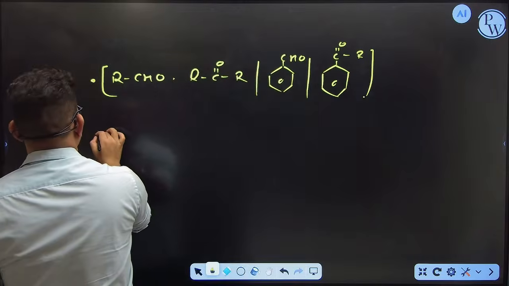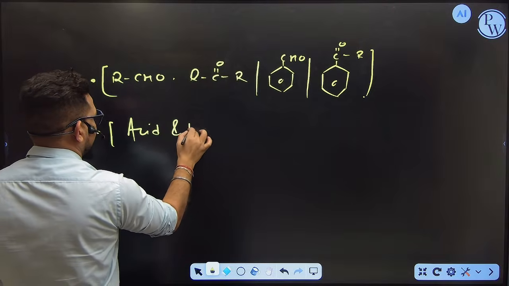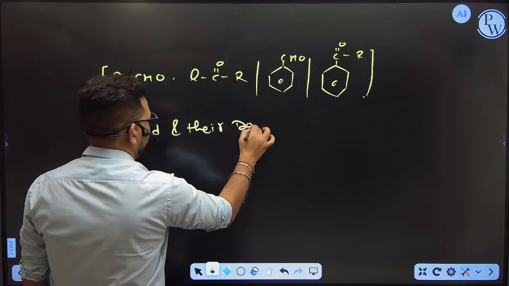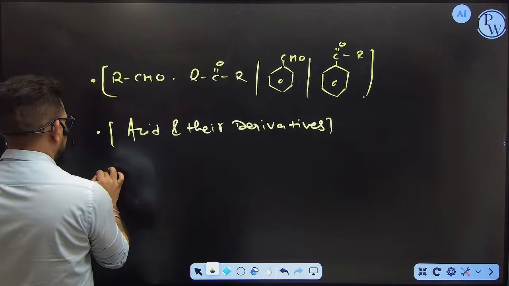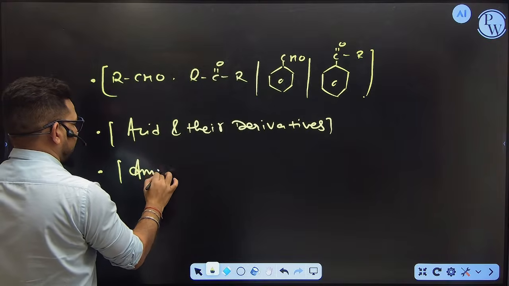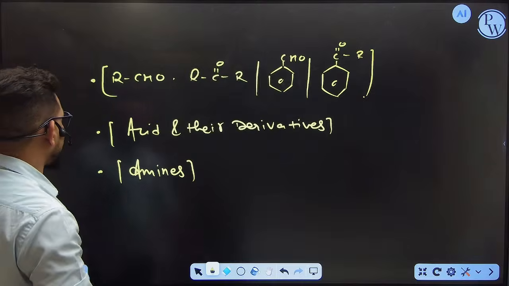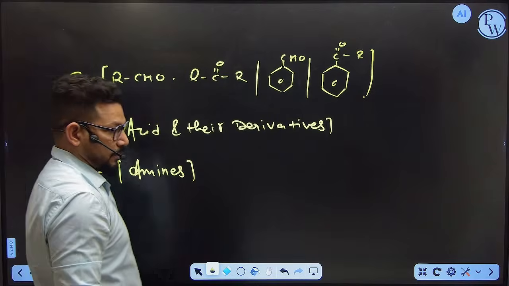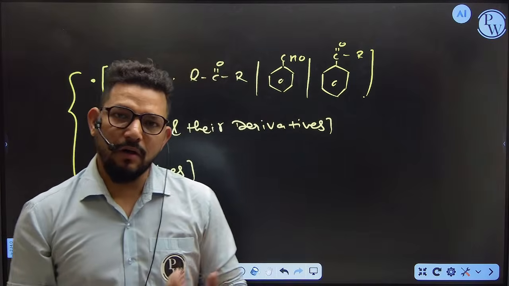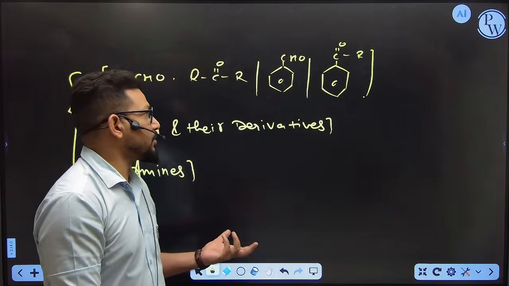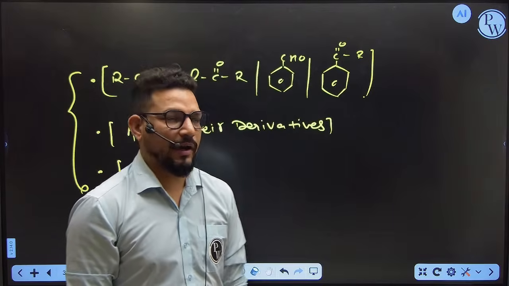And then the chapter called acid and their derivatives, and then one chapter also known as amines. So these are all the sections we are going to discuss today, but remember, this is not in a depth way. We are going to cover all the important topics from these chapters so that you can revise in your last session and you will get confident about organic chemistry.